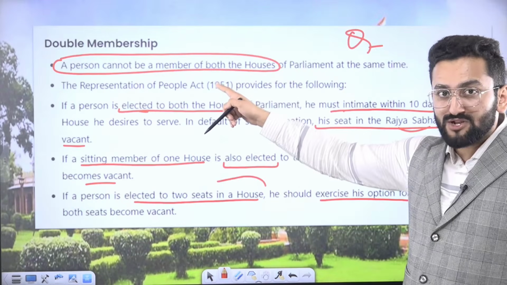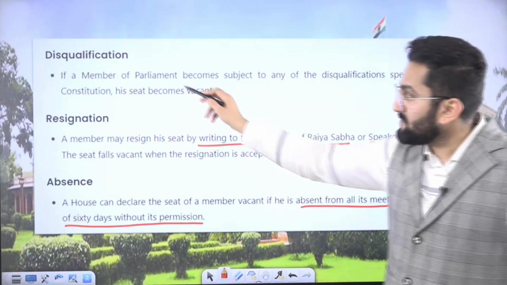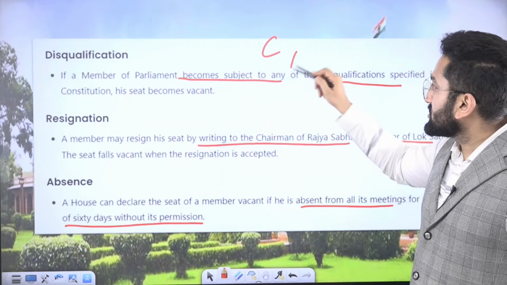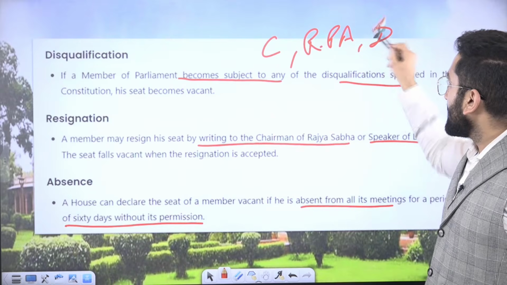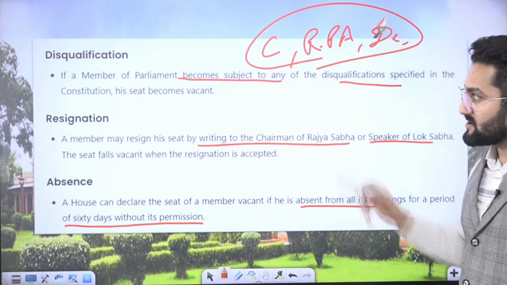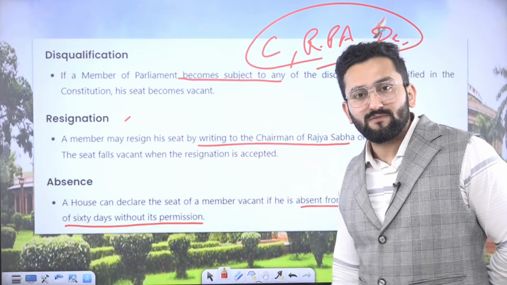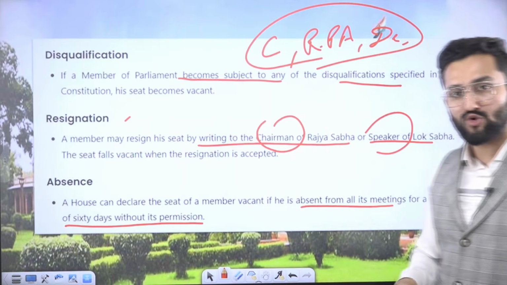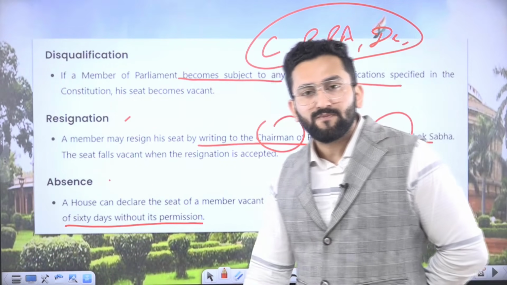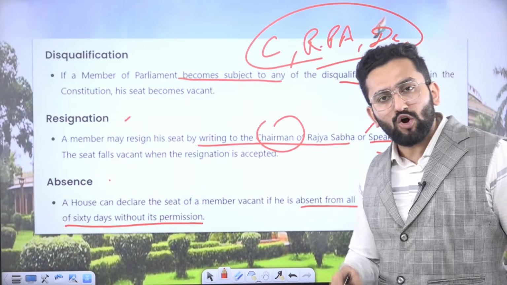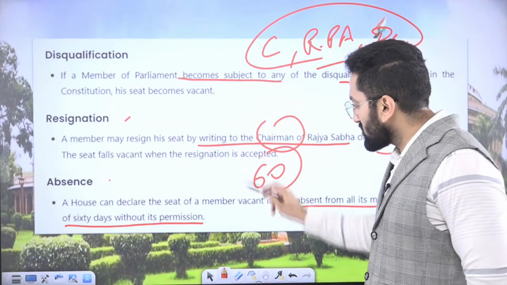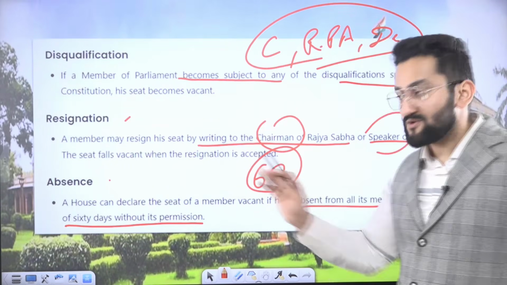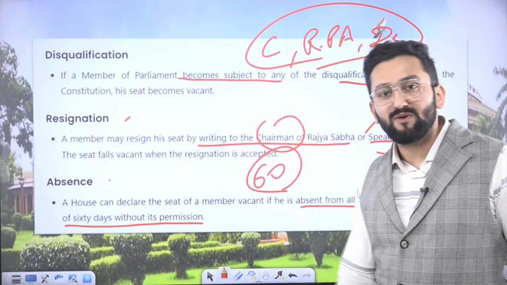Disqualification. So first was double membership, in which case a seat can become vacant. Now disqualification. If a member of Parliament becomes subject to any disqualification, be it under the Constitution, the RPA, or anti-defection, so these are the 3 criteria, this can be a ground of vacation. Resignation: you can give resignation to the Rajya Sabha chairman if you are a Rajya Sabha member, or to the Speaker if you are a Lok Sabha member. Absence: if you have not intimated or taken permission of Lok Sabha or Rajya Sabha and you are absent for more than 60 days, this can be a basis of declaring that you are no longer a member of the house, and your seat will be vacant.